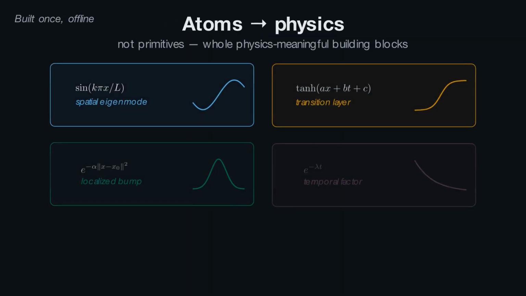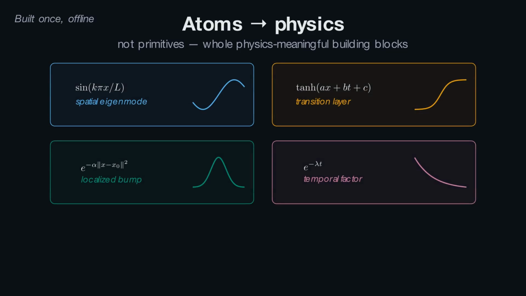Crucially, we do not search over the raw symbols that the grammar produces. We search over atoms, complete physically meaningful building blocks like spatial eigenmodes, temporal factors, transition layers, and localized profiles. Searching over meaningful components rather than individual primitives is what makes the space tractable.